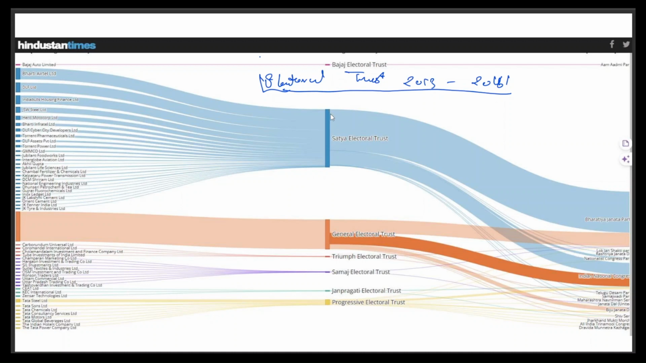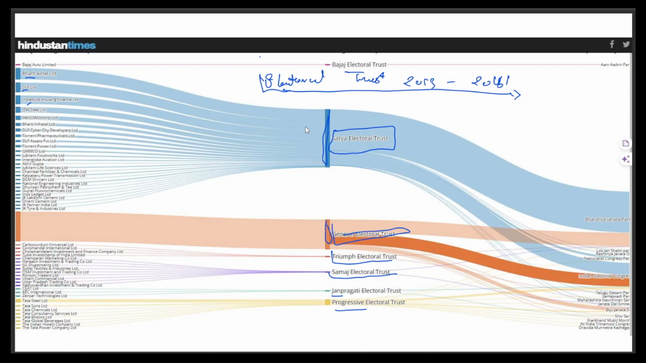Let me explain. As you can see, there is the Satya Electoral Trust, and there are General Electoral Trust, Triumph Electoral Trust, Samaj Electoral Trust, Janprati, Progressive. These are the various electoral trusts. This basically means that if a company is funding a political party, it will give this money to the trust. Like you can see Bharti Airtel, DLF, India Boost, JSL, and various other companies are sending money to these trusts, and now these trusts will disburse this amount to the various political parties.